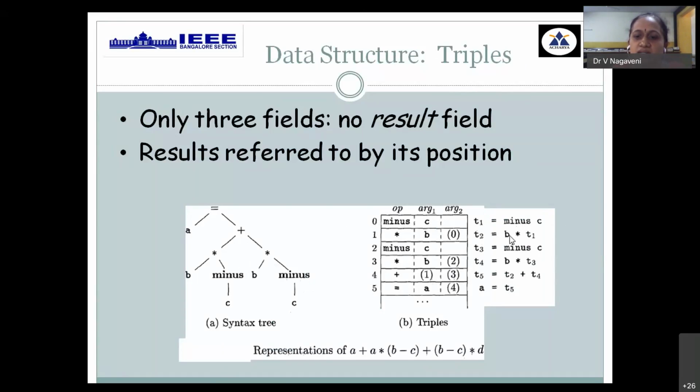Then again, star is the operator, B is the LHS argument. Where is the RHS column present? Result T1 is not stored anywhere. It is fetched through that array indexing. Similarly, T3 is not available anywhere, it is fetched through array indexing too. Then again, T2 plus T4 is not available in a resultant column. So array indexing, those columns 1 and 3, is being made use of. Then in the last one, for assigning, the LHS variable should come in the first argument. Then the resultant column, the previous step result where it is stored, has to come in the second argument. This way of representation is called triple.